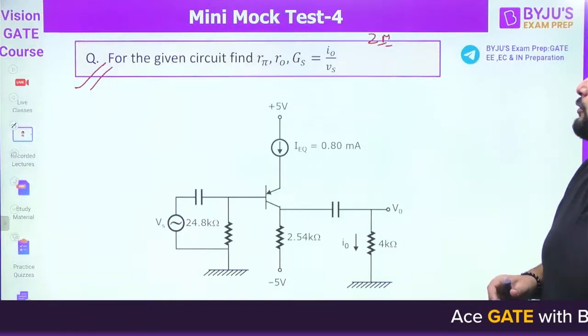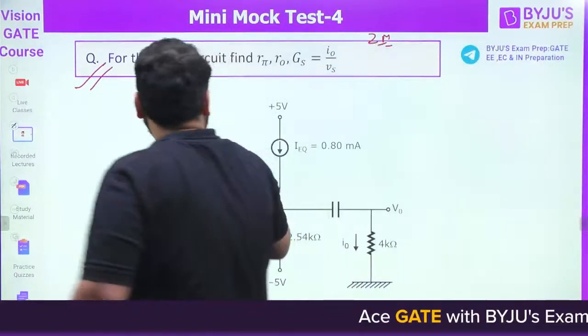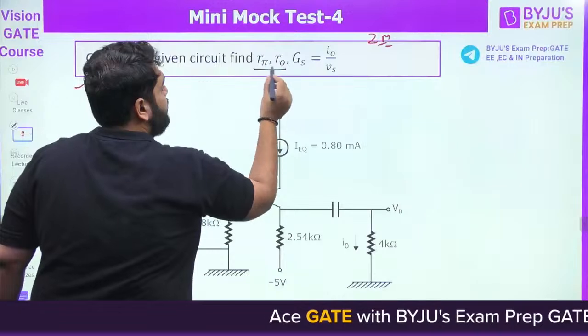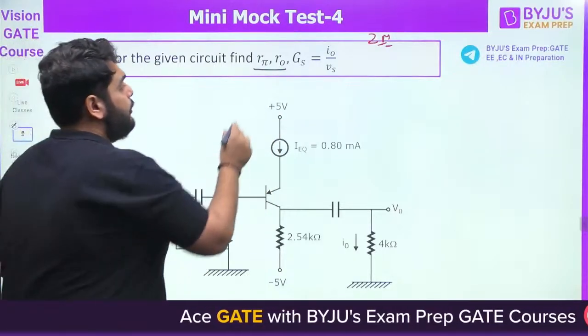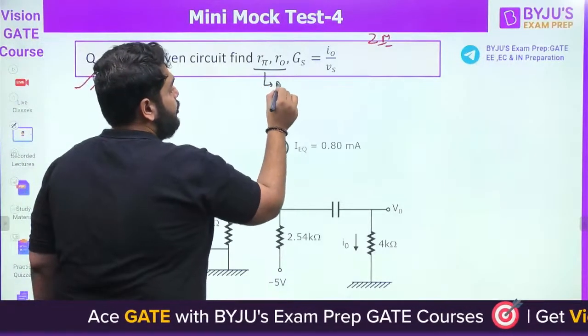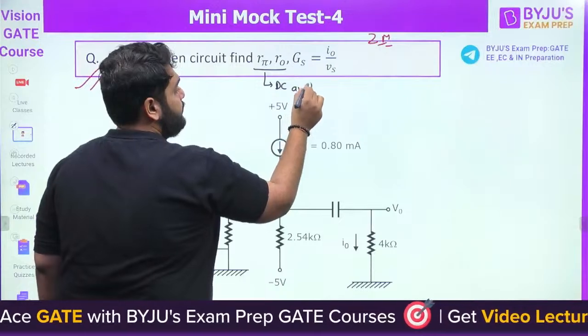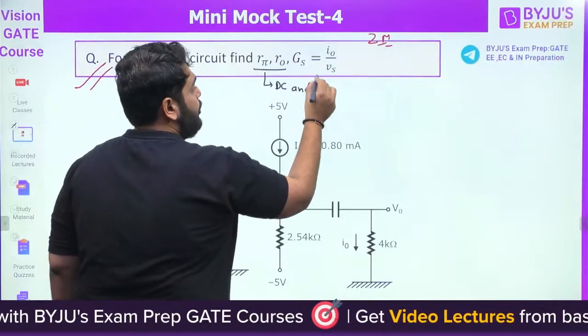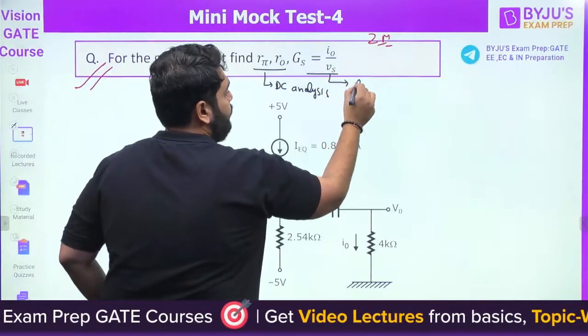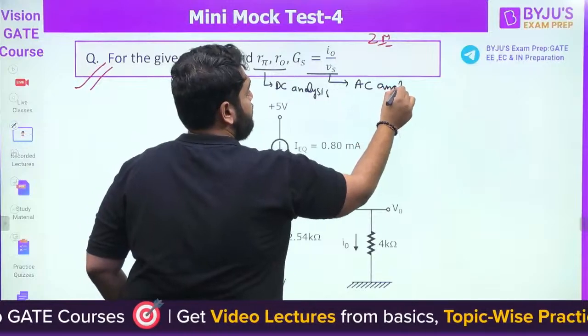Next, in this circuit, you need to find out R pi. What is R pi? This R pi and R naught you can find out using a DC analysis, whereas GS you have to find out using the AC analysis.